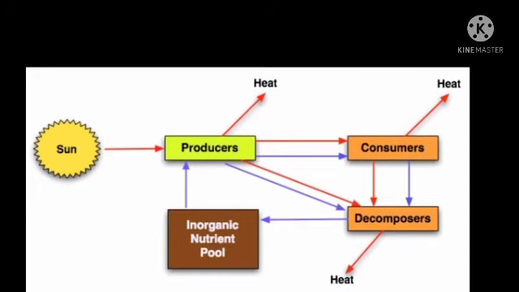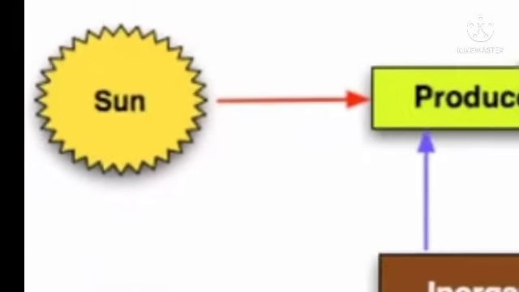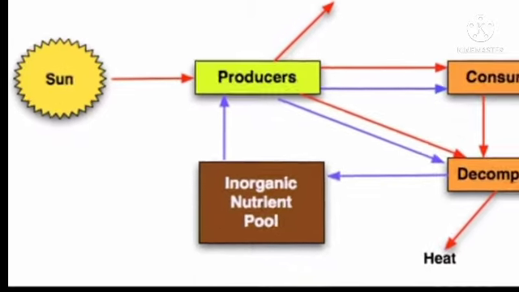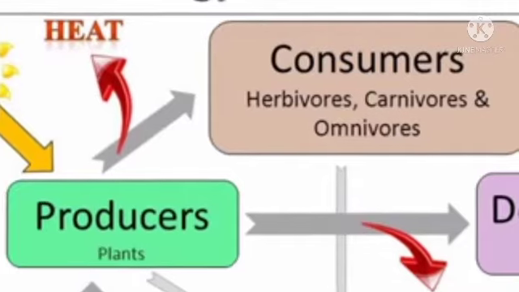Students, do you know the energy flow through an ecosystem is one way? Let us see how. The sun is the most important source of energy in an ecosystem. Green plants store some of the solar energy in the form of food by the process of photosynthesis.